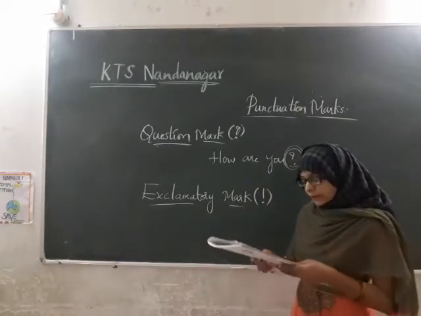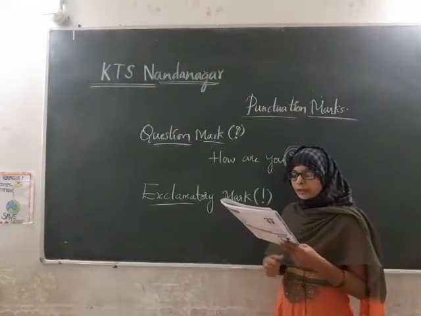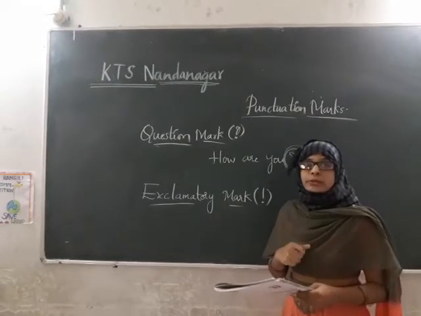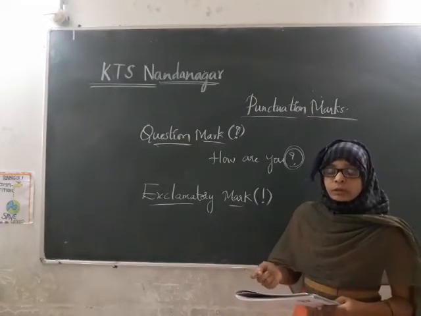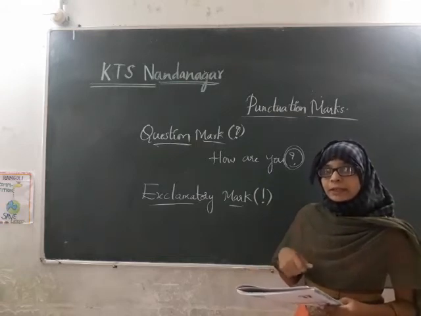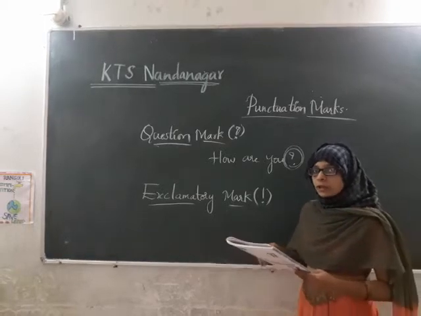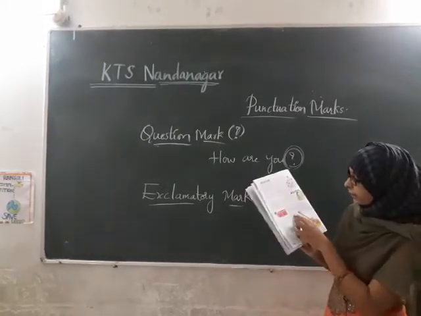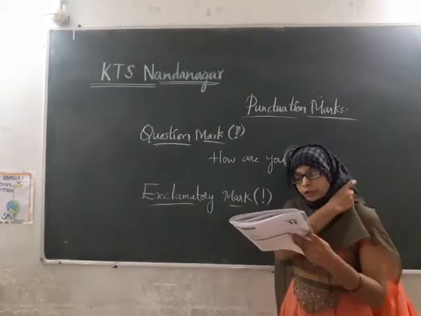So let us see some examples. How many people will come to the party? So obviously this is also your question. You are questioning and you want to know how many people will be there at the party. So this is your question. You are expecting an answer from this. So use this question mark at the end here. Where is the guitar? So this is your question again.